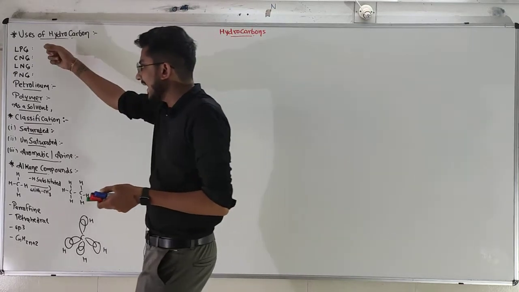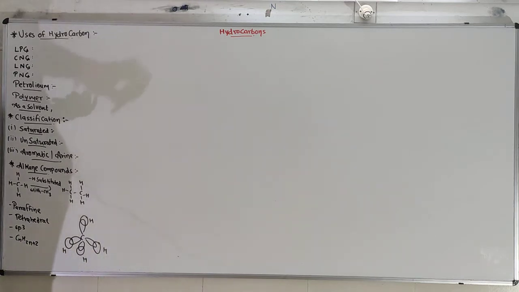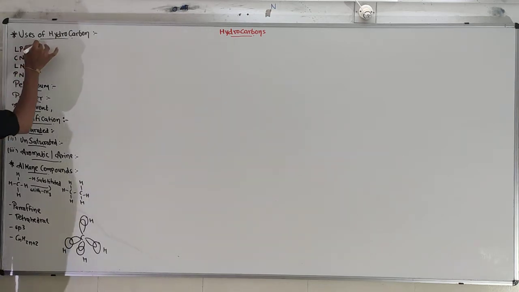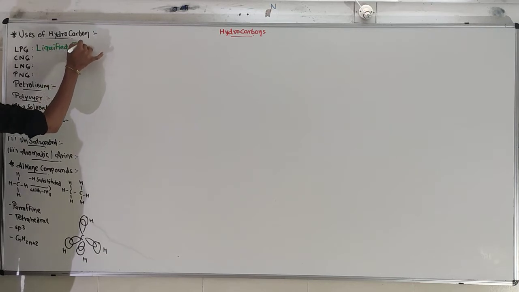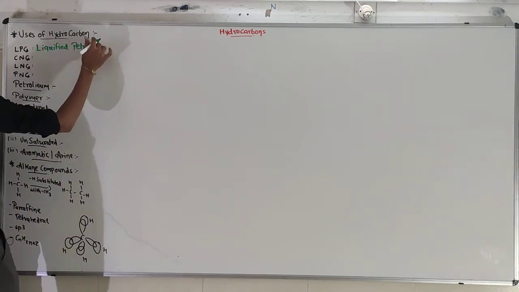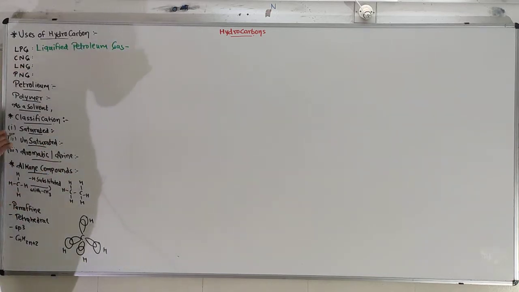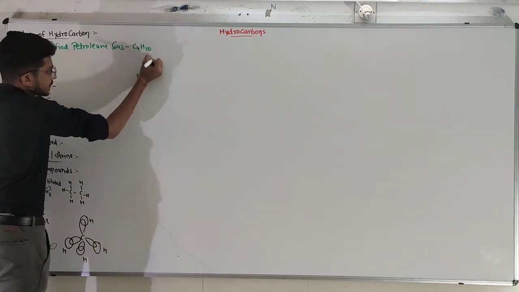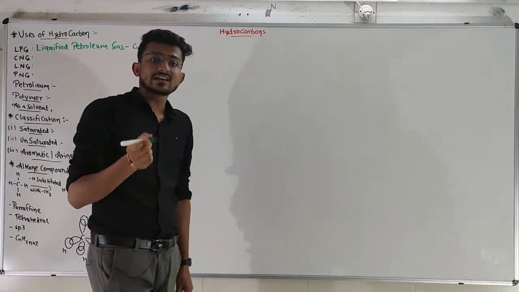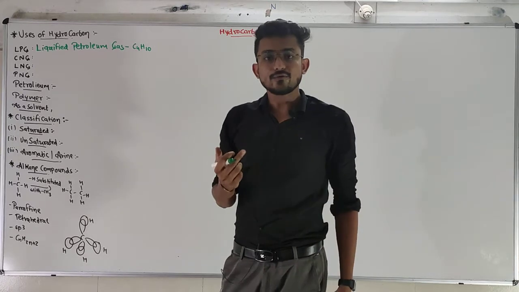For example, LPG gas, which is available as a cooking gas in our kitchen. The full form is liquefied petroleum gas. The main constituent of LPG is butane, C4H10. We are using it in daily life as the LPG cylinder to make food for us.